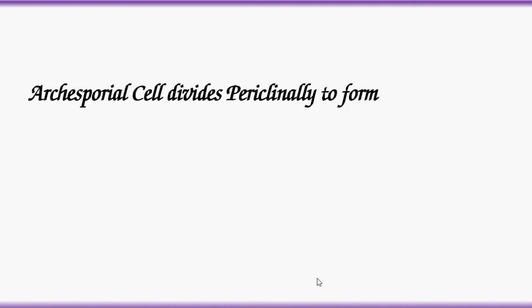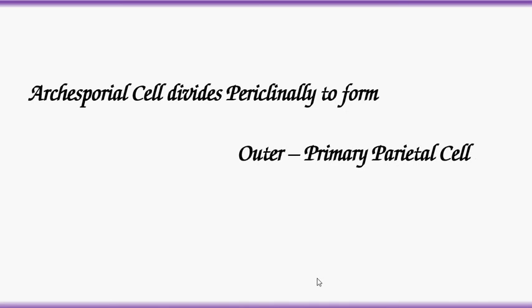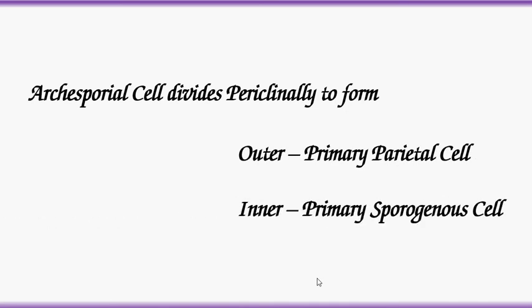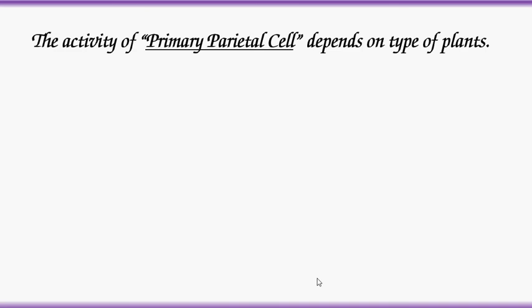This archisporial cell divides periclinally and transversely to form an outer primary parietal cell and an inner primary sporogenous cell. The activity of the primary parietal cell depends on the type of plants.